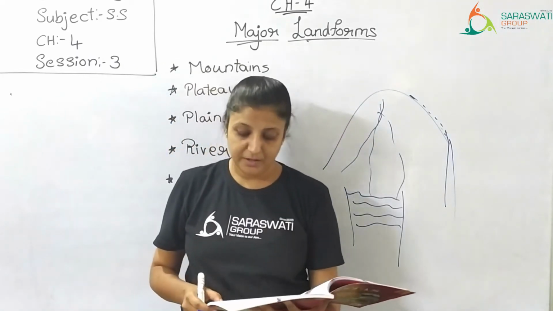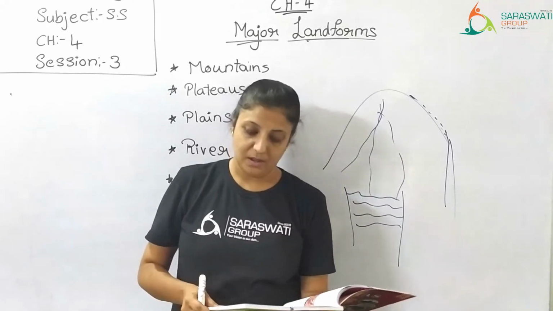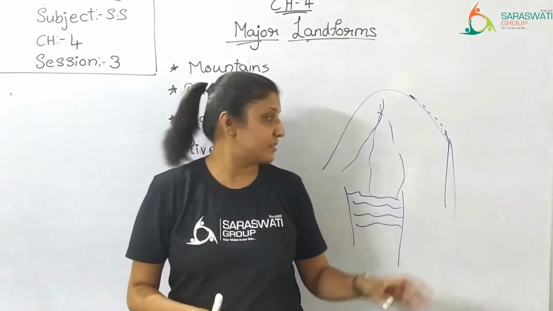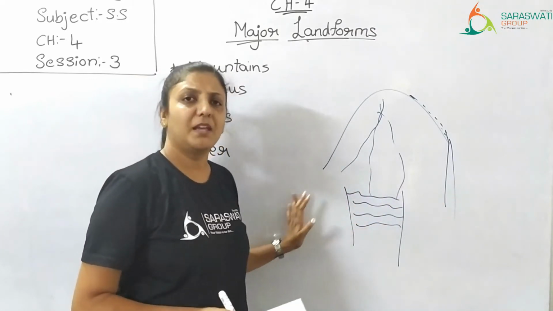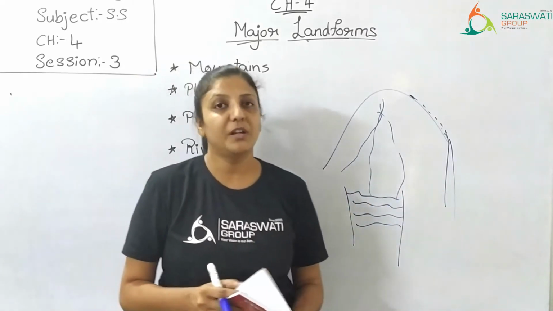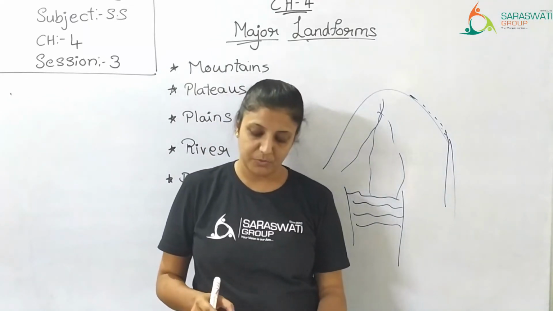Then it deposits itself on its sides, making the land fertile. The silt brought down from the mountain is deposited here on the sides, making this plains area very fertile. Because of the silt, it becomes very fertile.